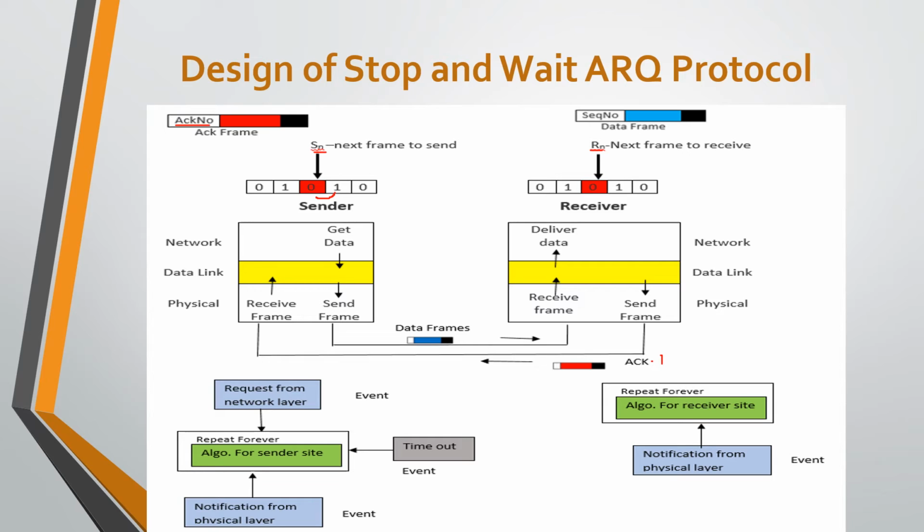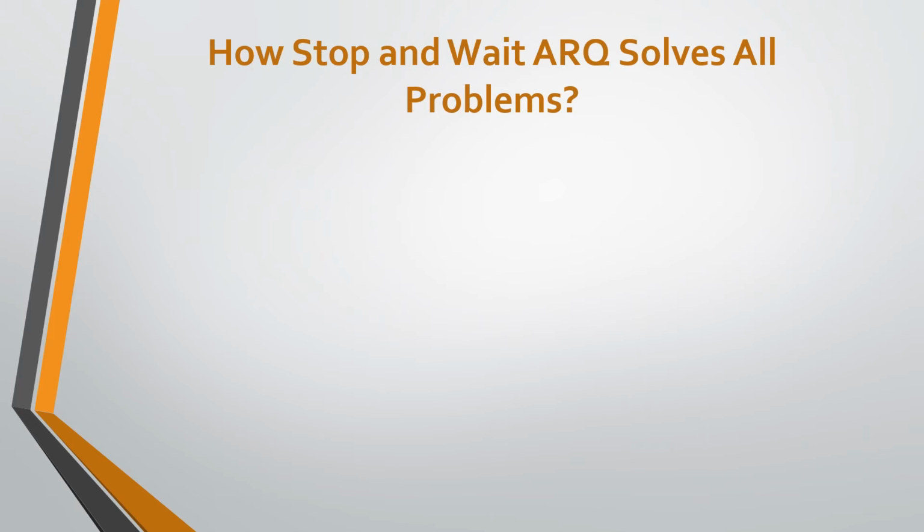So in this way the receiver gives acknowledgement for the previous data with acknowledgement number 1, and then the sender sends the next frame which has a packet number or sequence number of 1. So in this way modulo 2 arithmetic will be used for the Sn and Rn values to send data and to accept the acknowledgement from the receiver. Next is how stop and wait ARQ solves all problems related to flow control and error control.